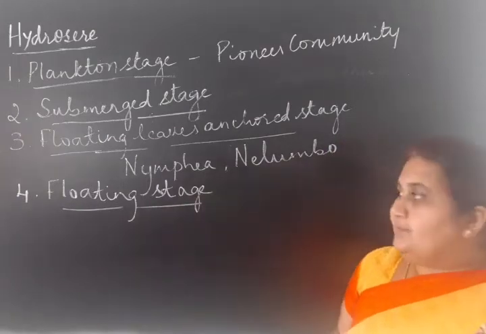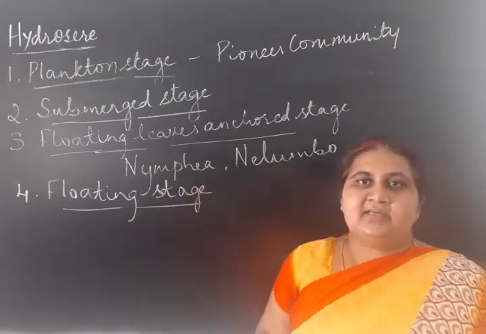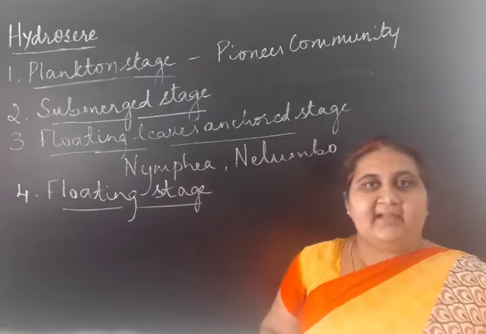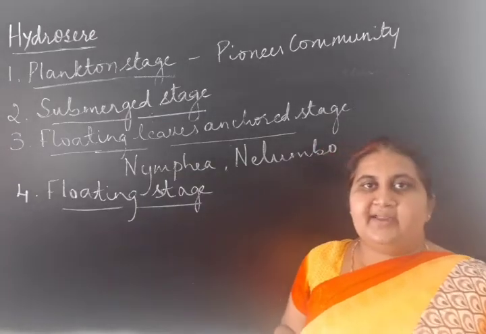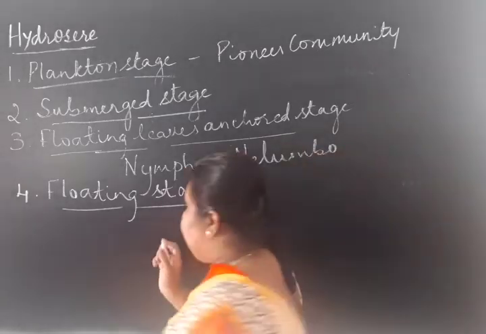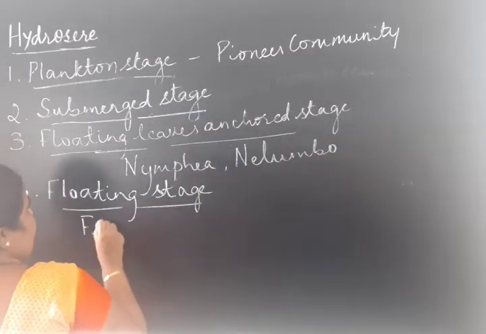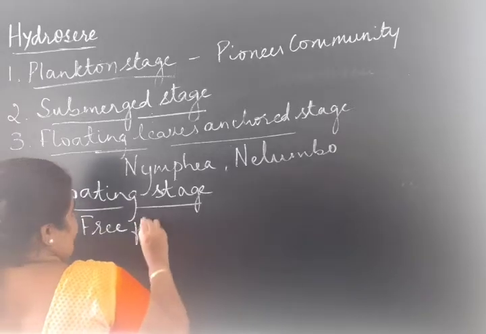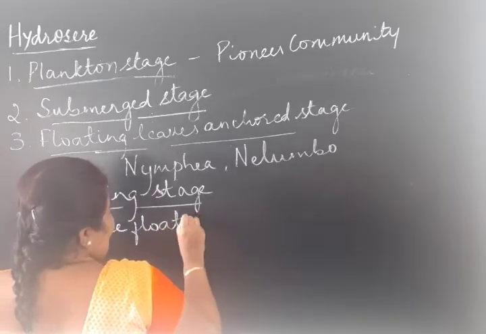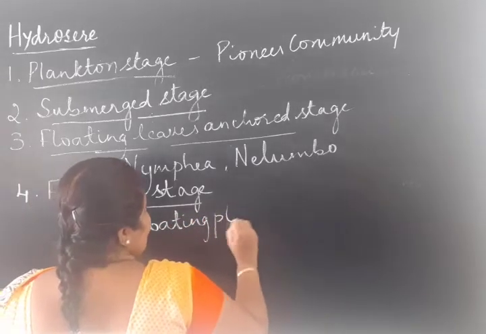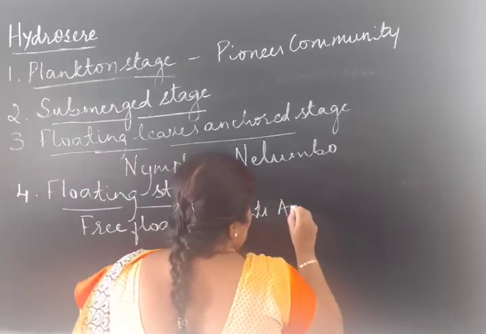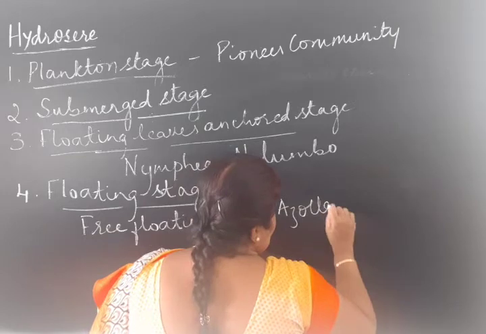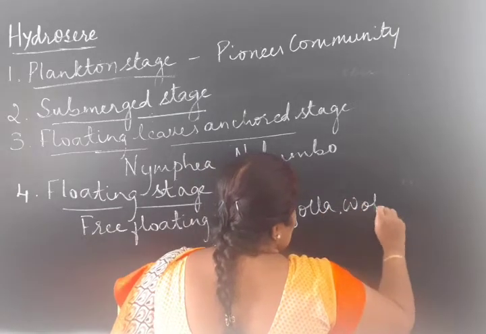Floating stage. Similarly, like the floating leaves anchored hydrophytes, here we can find the free floating plants like Azolla, Wolffia.